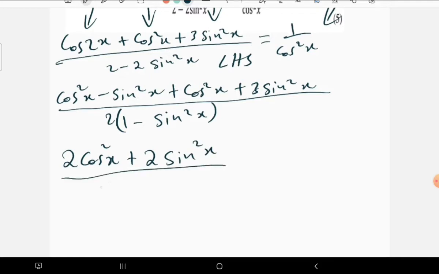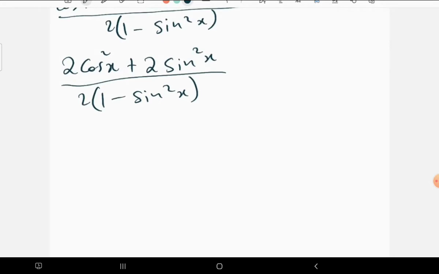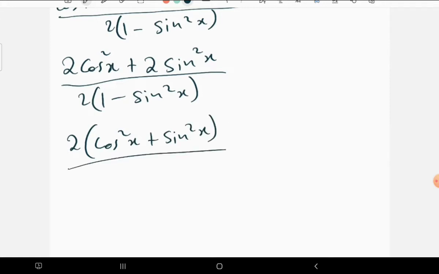And then divided by 2 into 1 minus sine squared x. There is a common factor over here, that is 2, so we can take it out. So we have 2 into cos squared x plus sine squared x, all divided by 2 into 1 minus sine squared x.